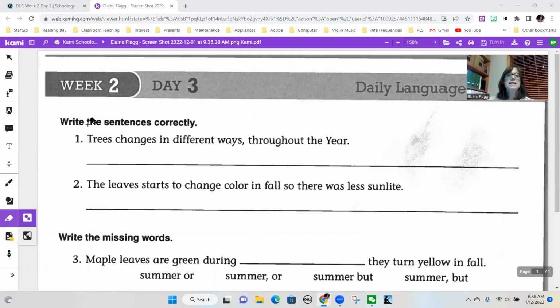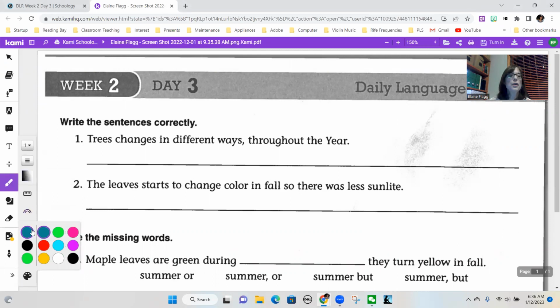The first two sentences we need to rewrite correctly. Number 1: Trees changes in different ways, comma, throughout the year. The first error that stands out to me is a subject-verb agreement error. Trees is plural, so you need to take the S off the verb, because subjects and verbs need to match. So: trees change in different ways throughout the year.